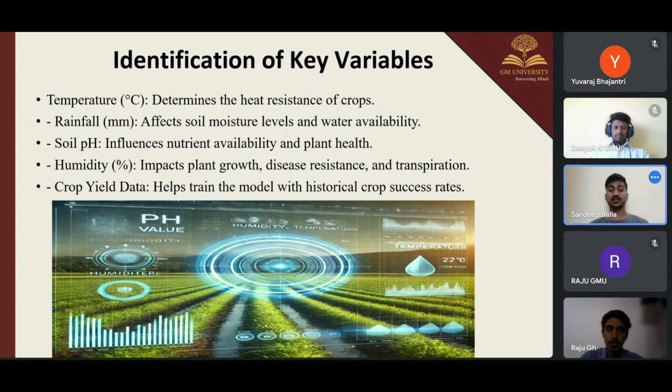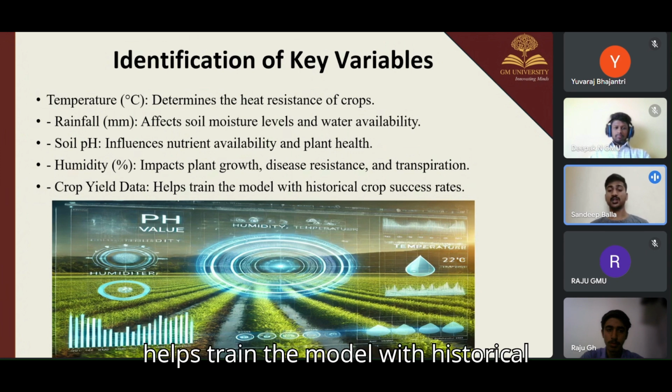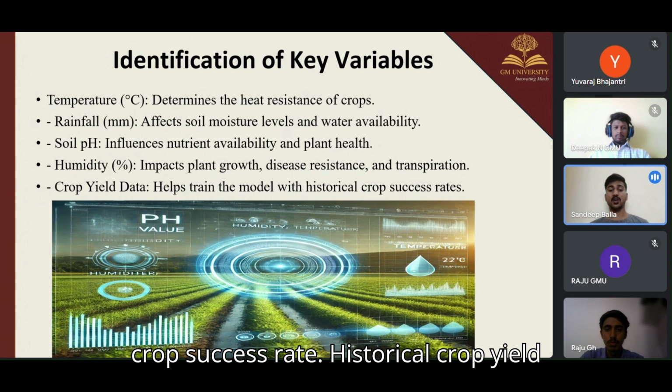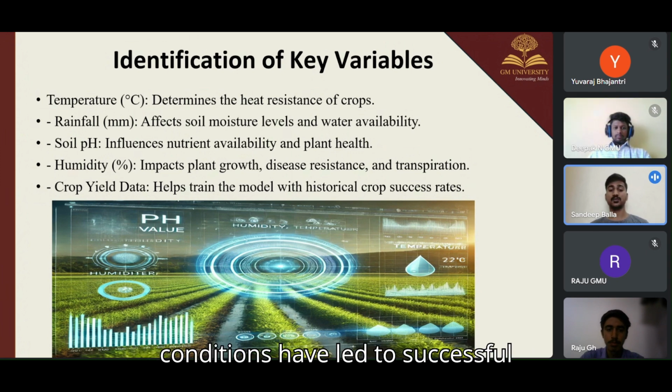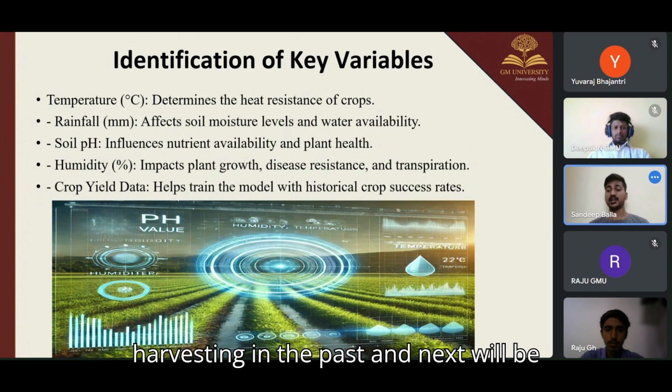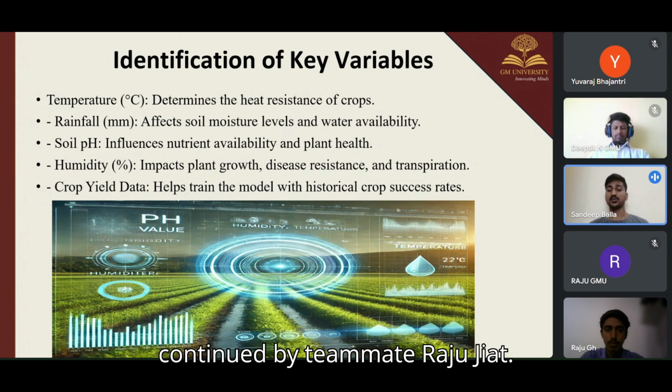Crop yield data helps train the model with historical crop success rates. Historical crop yield data provides insights into what farming conditions have led to successful harvests in the past. And next will be continued by teammate Raju GH.